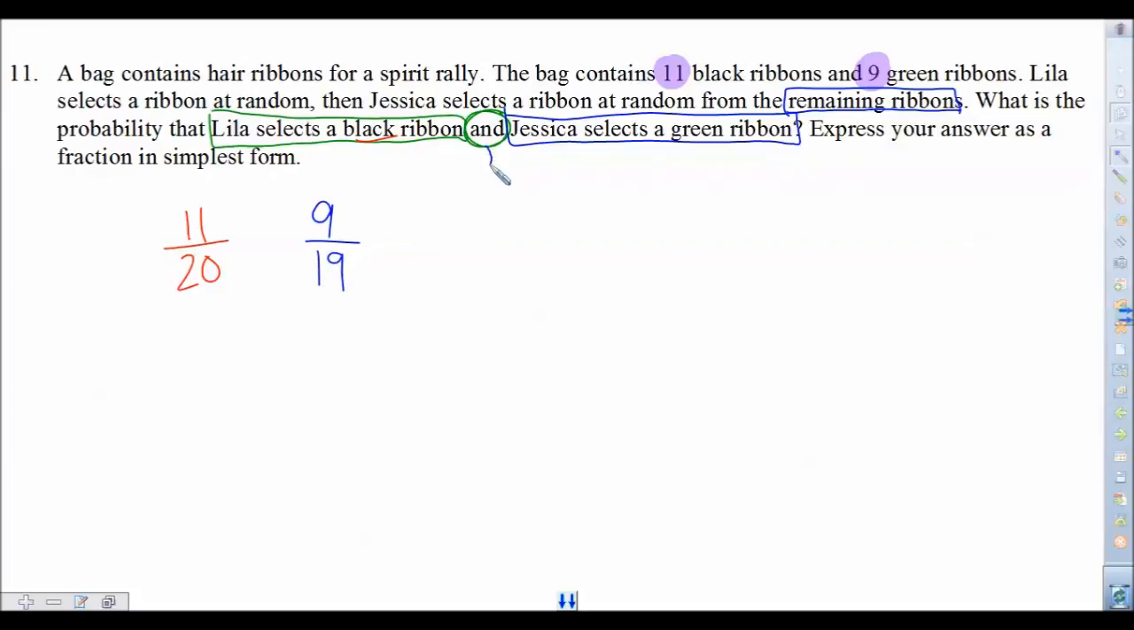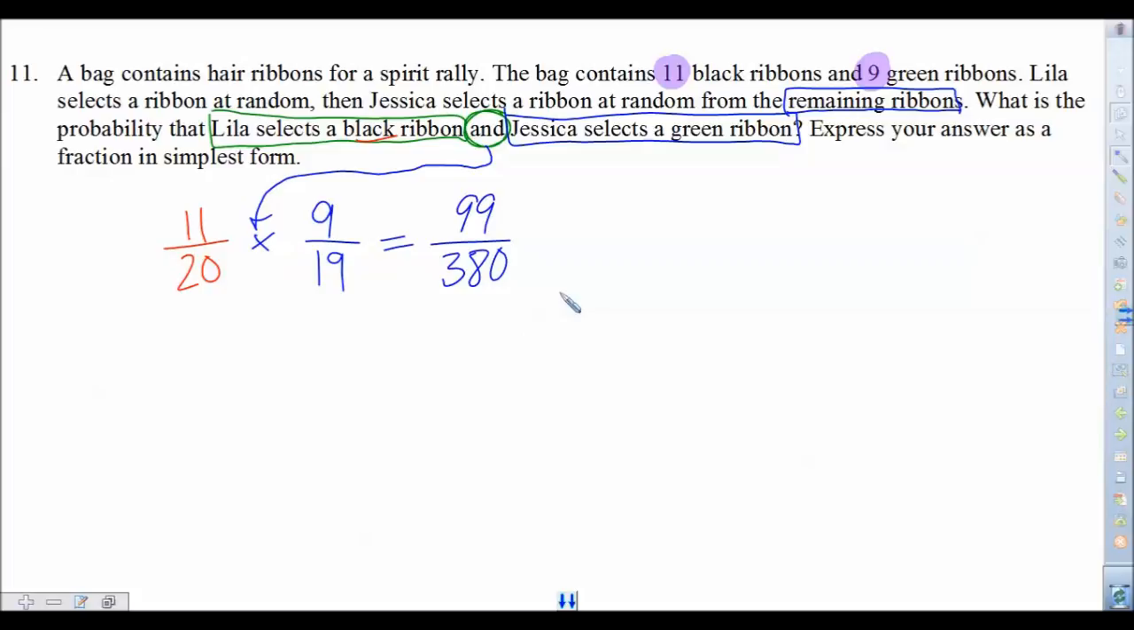And we talked about this back when we were dealing with the unit: and always means in probability multiplying those two probabilities together. And always means multiply. Or would always mean add. So because this is an and problem, we're going to multiply those together. So 11 times 9 gives us 99. 20 times 19, I believe that's going to be, what, 380.